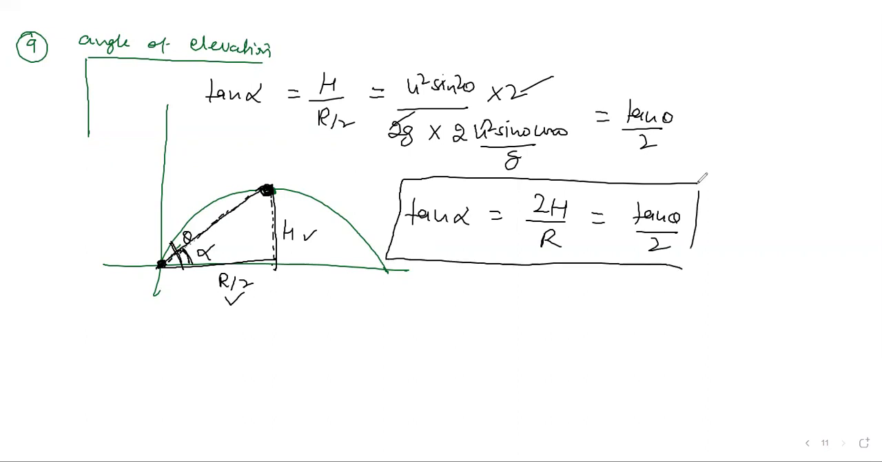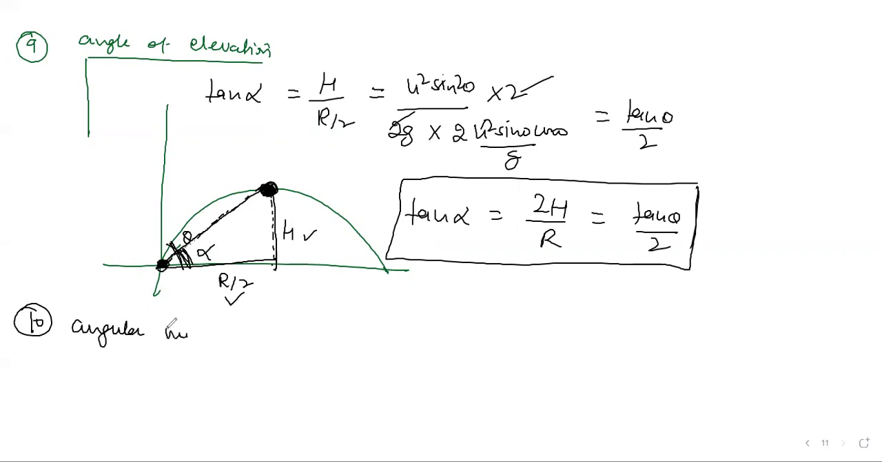Do not confuse between angle of elevation and angle of projection. What is the angle of elevation? When your projectile is at the top point, the highest point of its path, what angle does it subtend with your point of projection? That is your alpha. So it is different from the angle of projection. Then one more question they ask here: angular momentum.